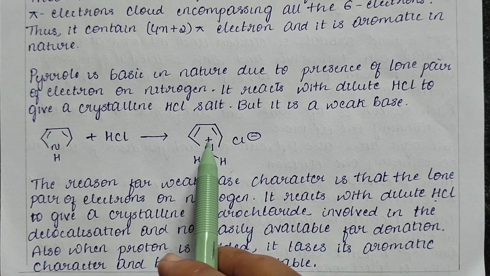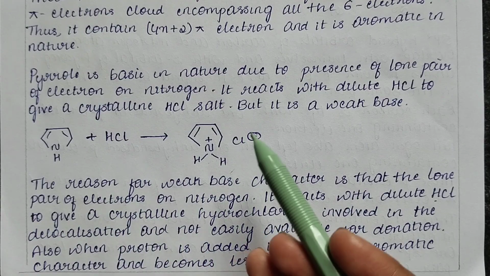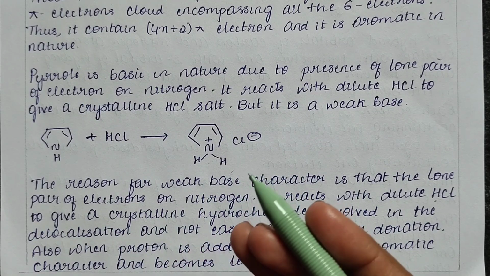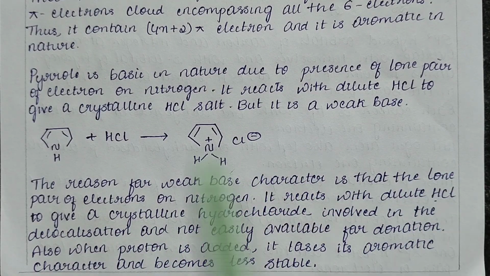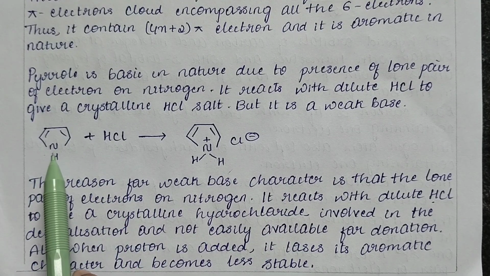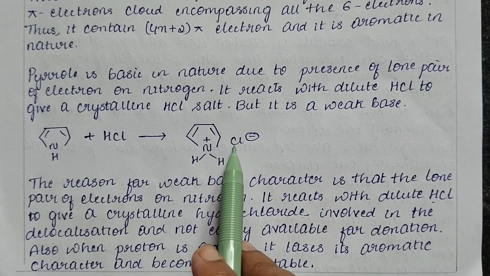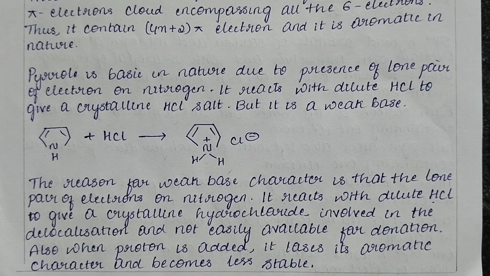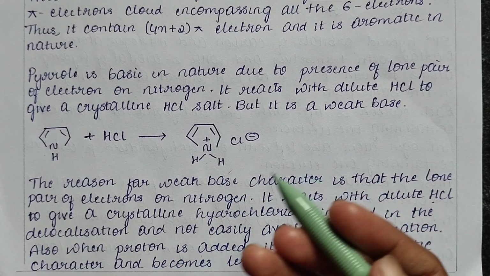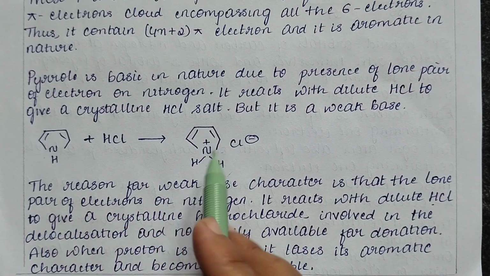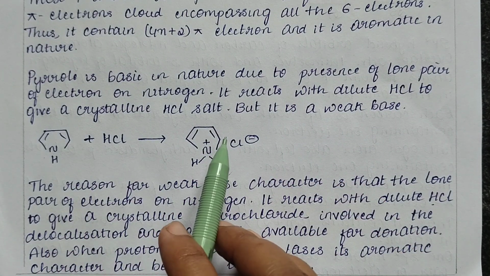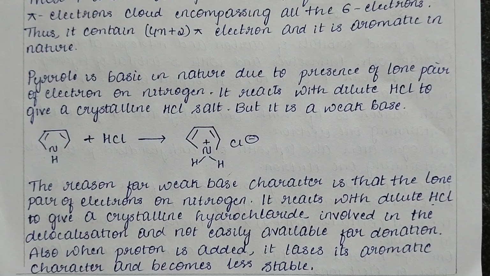As we already know, the lone pair of electrons present on the nitrogen atom is usually involved in the resonance, which leads to the stability of the molecule. When dilute HCl is made to react with pyrrole, the lone pair of electrons will not actively participate in bond formation, or the donation of the lone pair on the nitrogen atom will not be available when HCl is reacted with it, thus leading to the formation of a less stable and weaker base. And also when a proton is added, the aromatic character is lost and it becomes less stable.